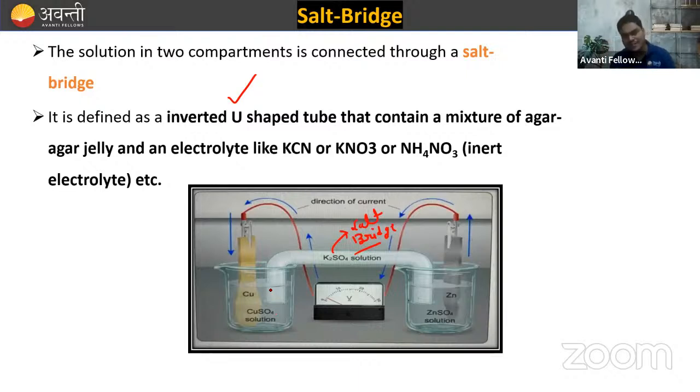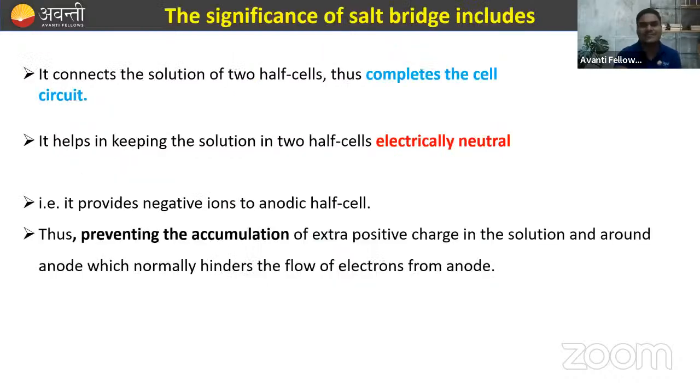The electrochemical cell looks like this. We have two different containers in which two different electrodes are there. In container number A, we have a copper electrode, and in container number B, we have a zinc electrode. The copper electrode is dipped into the copper sulfate solution, and the zinc electrode is dipped into the zinc sulfate solution. So we have two electrolytes and two different electrodes, in well-separated containers, and they are connected through a salt bridge, right? So this is the simple representation of the voltaic or galvanic cell.